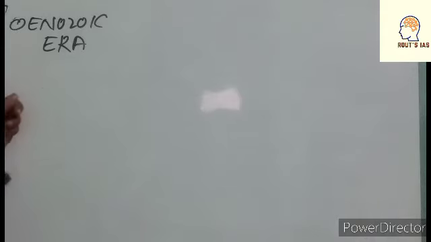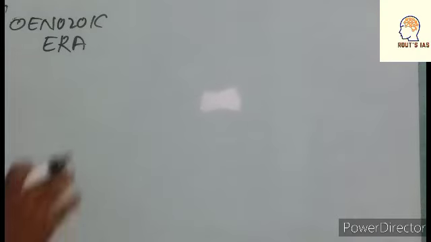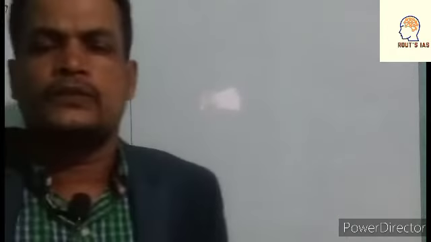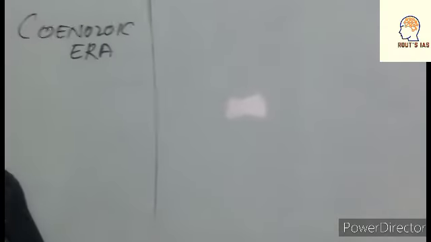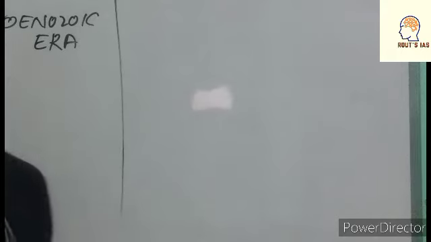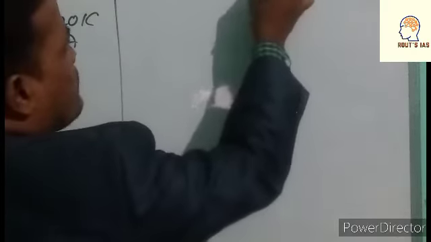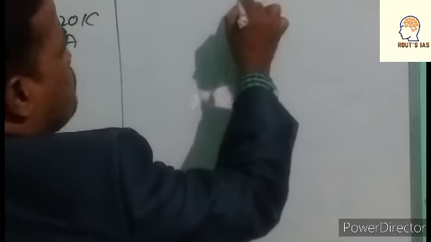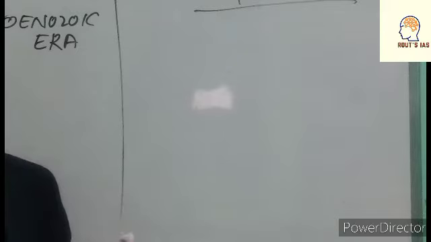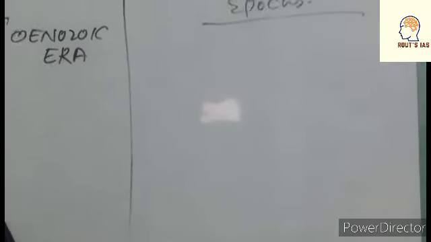This is called the Cenozoic era. Is it right? This era is divided into different epochs. What are these different epochs? The different epochs of the Cenozoic era are, we can say,